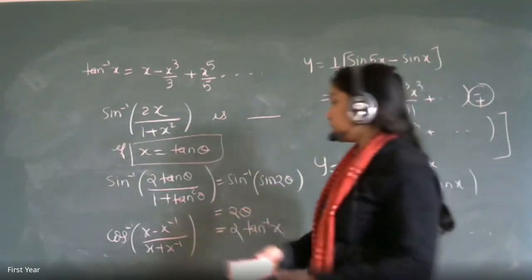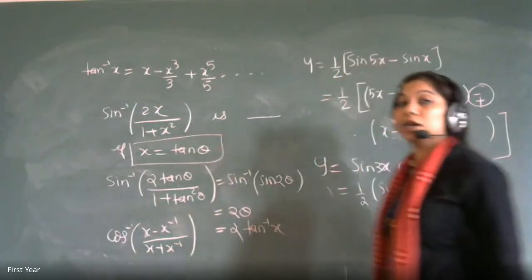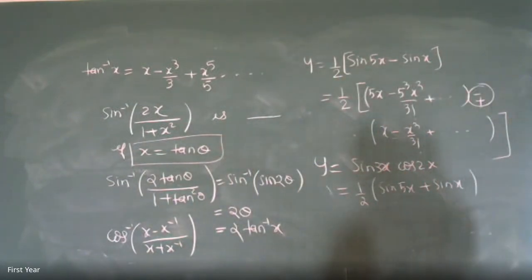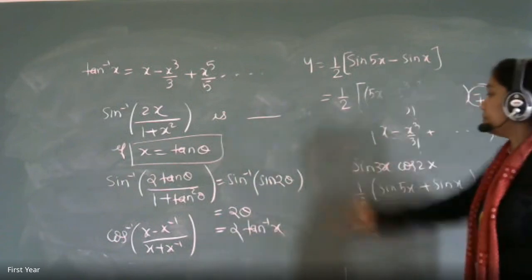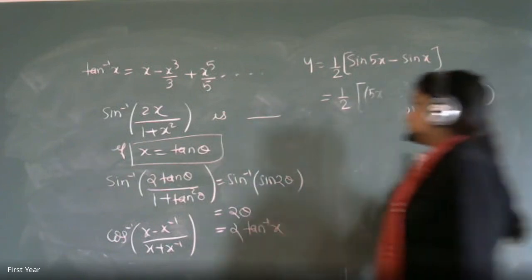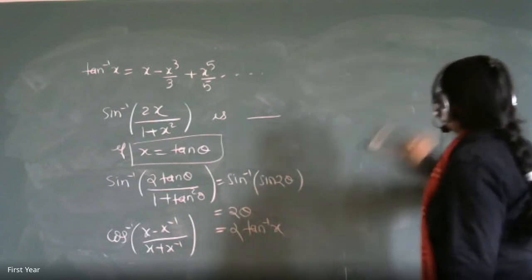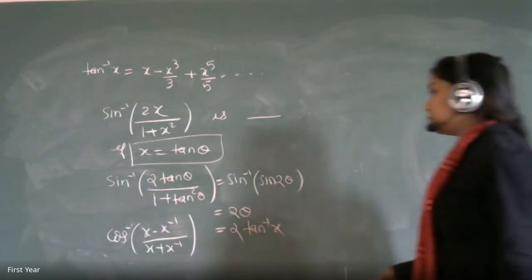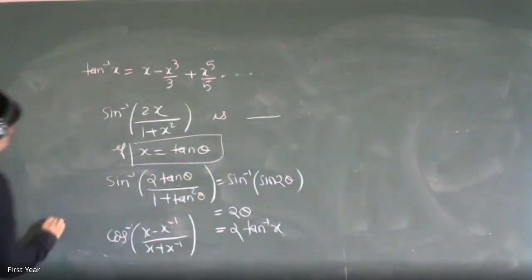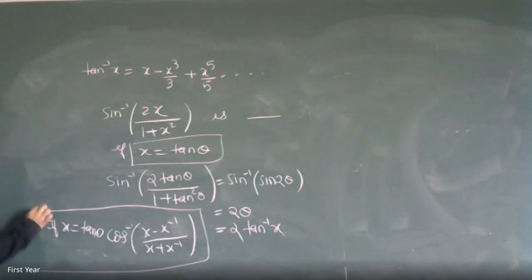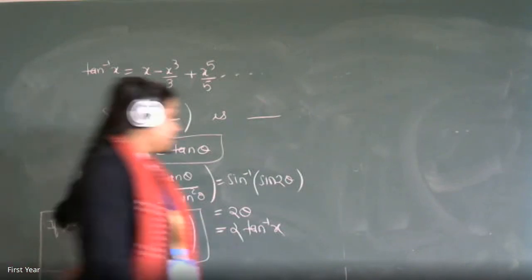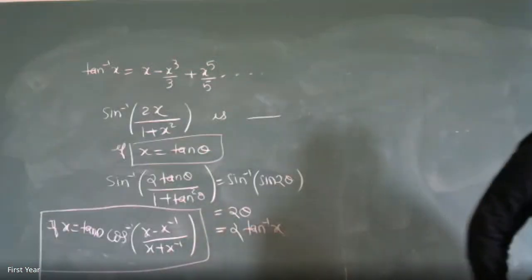We have just again put x is equal to tan theta. If x is equal to tan theta, what is the simplified form of this expression? Tell me the answer.